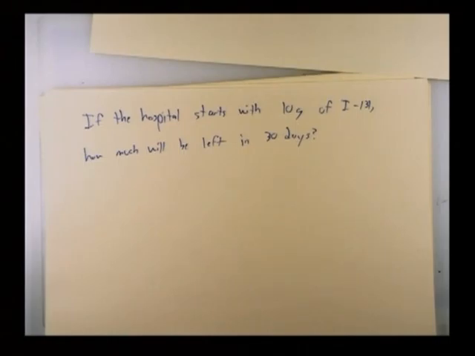I would tell you before we do this, if you want to think about these problems, you can almost solve these in your head.